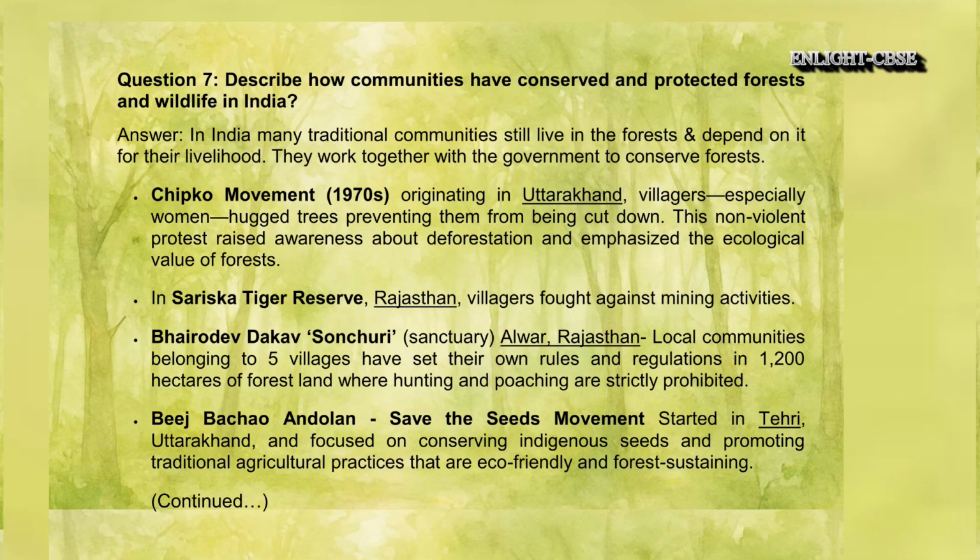In Sariska Tiger Reserve, Rajasthan, villagers fought against mining activities. Bhairodev Dakav Sonchuri: local communities belonging to 5 villages have set their own rules and regulations in 1,200 hectares of forest land where hunting and poaching are strictly prohibited.